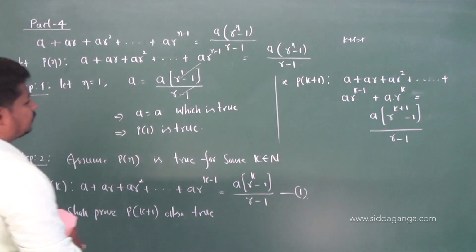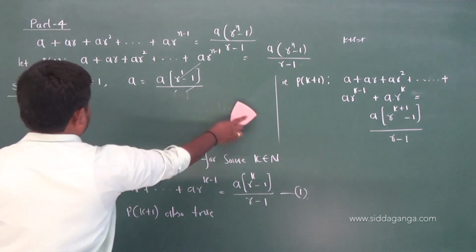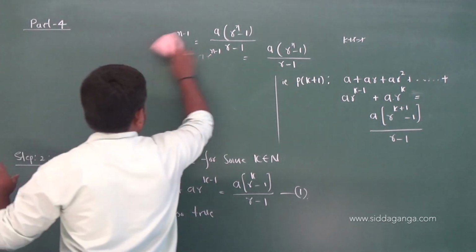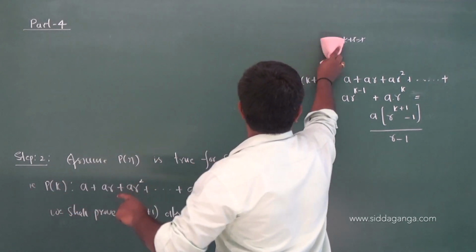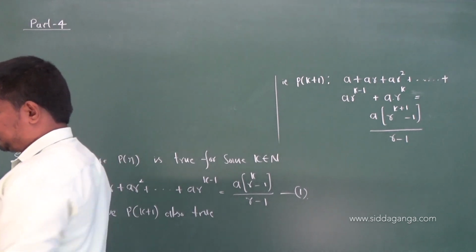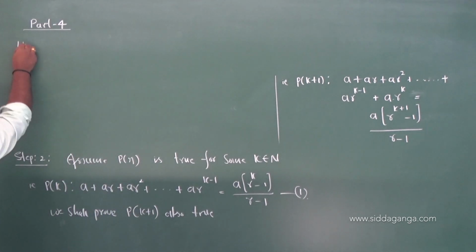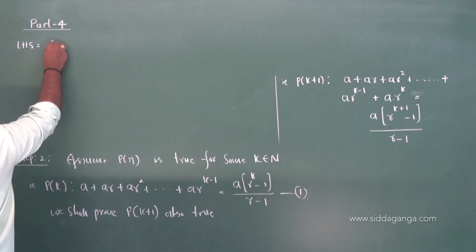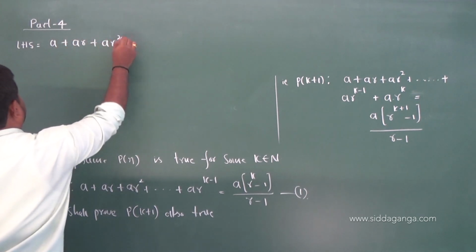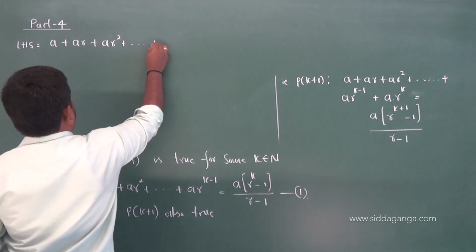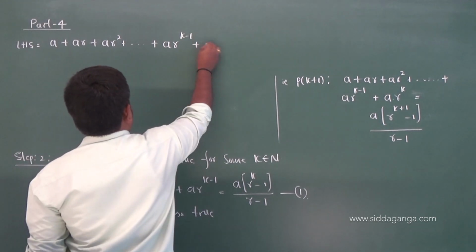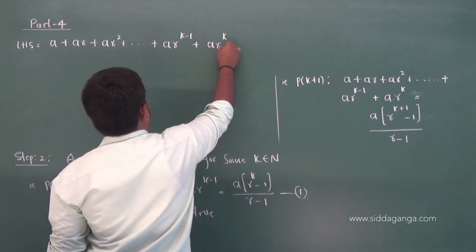Okay, let us prove that. Yes, the LHS is a plus ar plus ar square and so on. The kth term is ar power of k minus 1 plus the k plus 1th term is ar power of k.